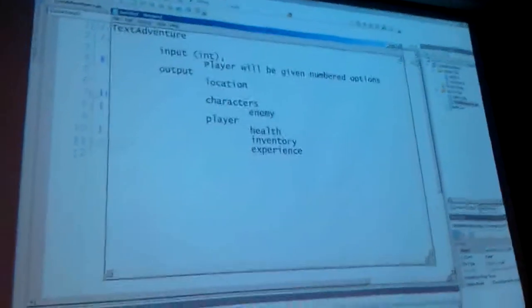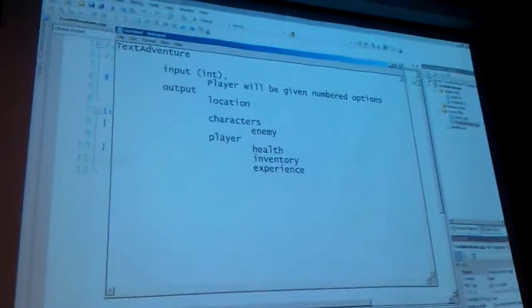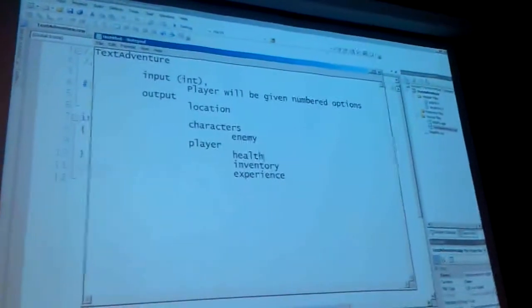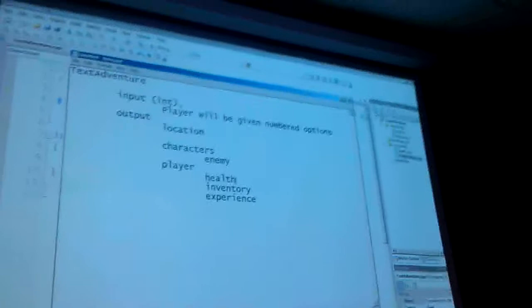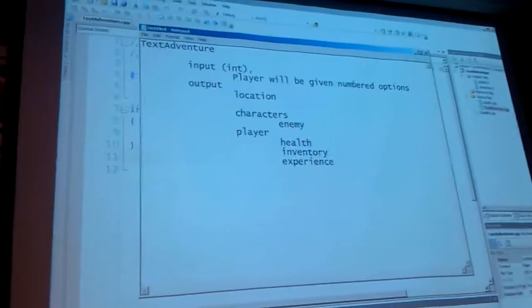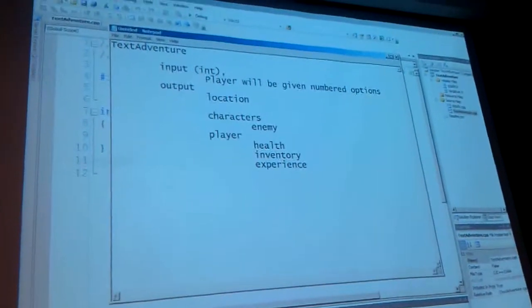An exchange of input and output. You input, you get output. You input, you get output. That's it, right? That's all user experience means, especially in a game this simple. You type a number, you see the results of what you did, you type a number, you see the results of what you did. Now in our text adventure, how are we doing output?